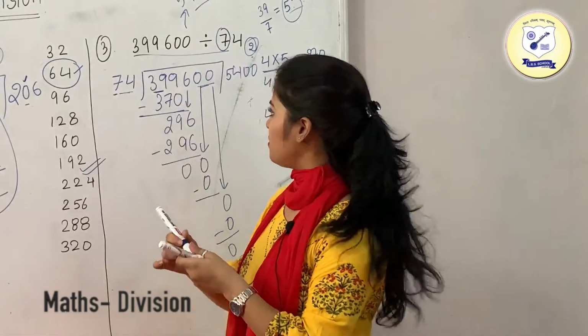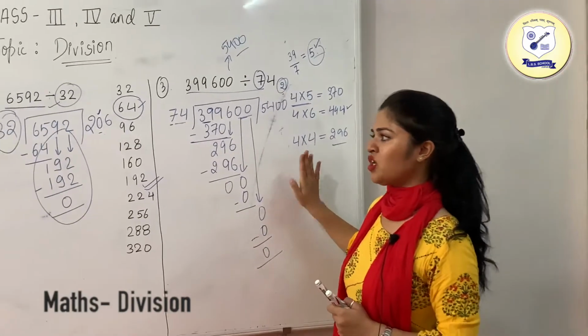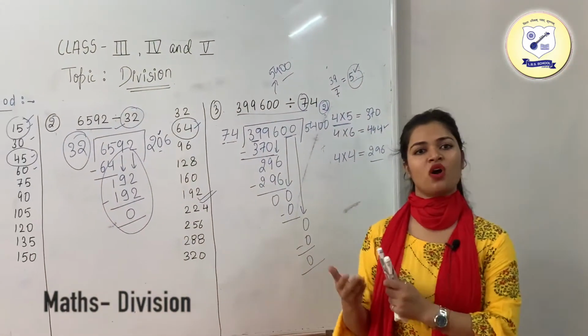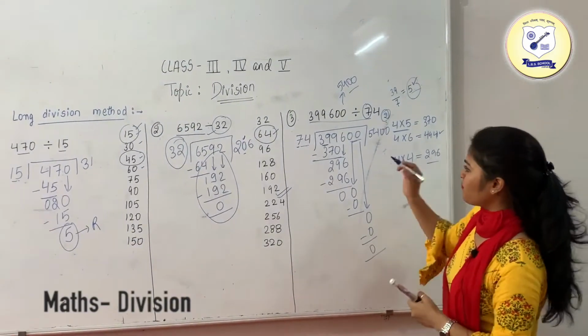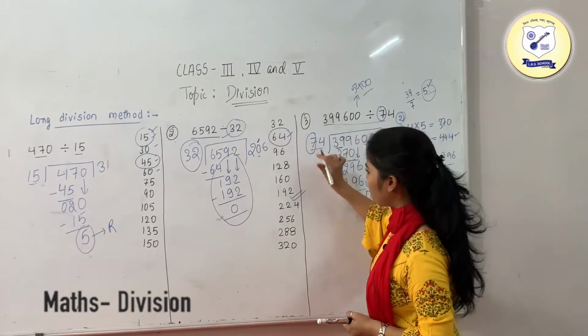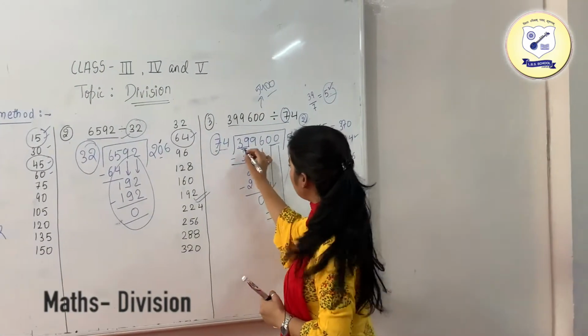Just look at this method once again, because this is the convenient method to actually divide two numbers, because we cannot write that whole table again and again for different numbers. Okay, just start comparing the first digit of this number with the divisor, either with one digit if it is equal or greater than that, or with two digits.